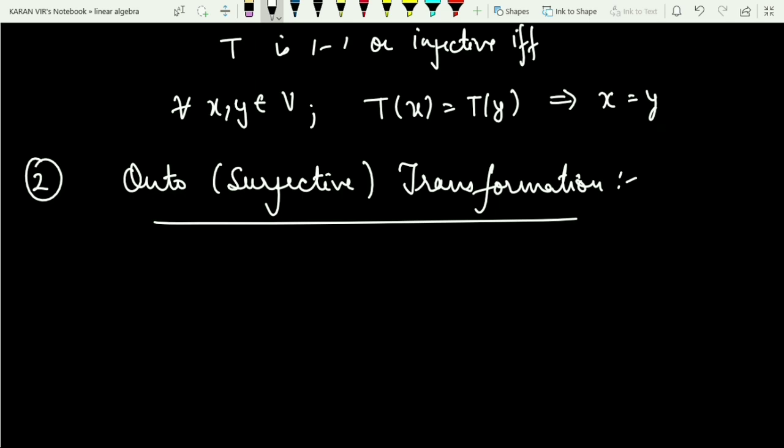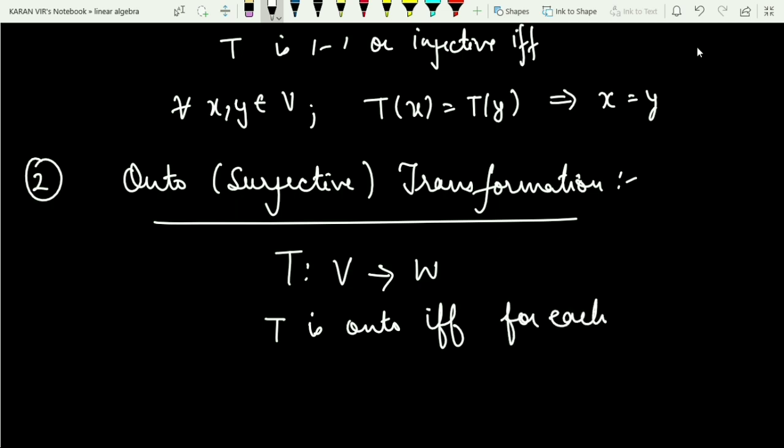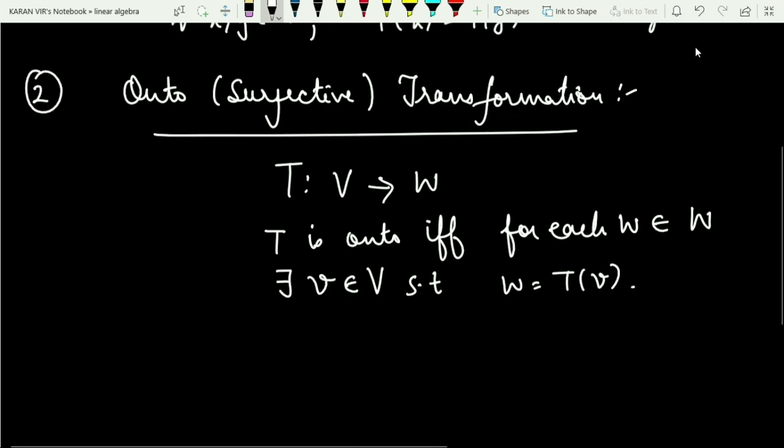Moving on to the next definition, that is an onto transformation or surjective transformation. Again, T is any linear transformation which is defined from a vector space V to the vector space W over some field F. Then when can I say this T is onto or surjective? T is said to be onto if and only if for every element w coming from capital W, there must exist a pre-image, that is, there must exist a small v in capital V such that this w is nothing but T of v. So that is the definition of onto.